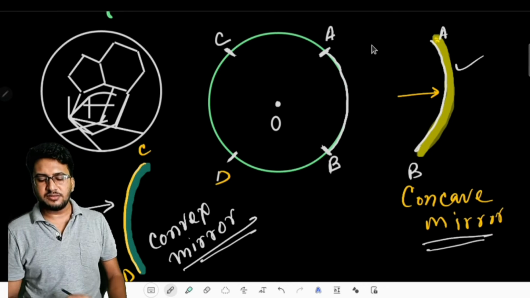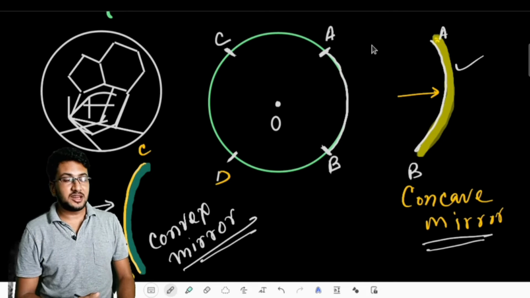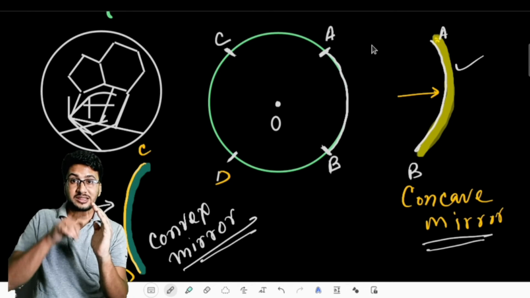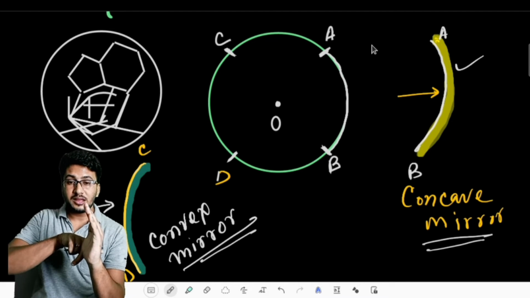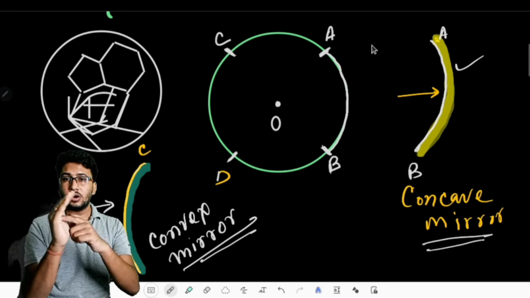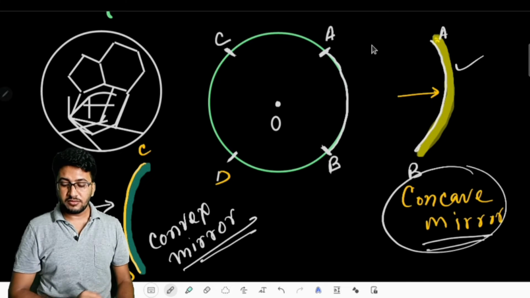So there is a basic difference between convex mirror and concave mirror. The convex mirror's reflecting surface is the one bulged outward, but for the concave mirror the reflecting plane is bulged inward. And that is the concave mirror.